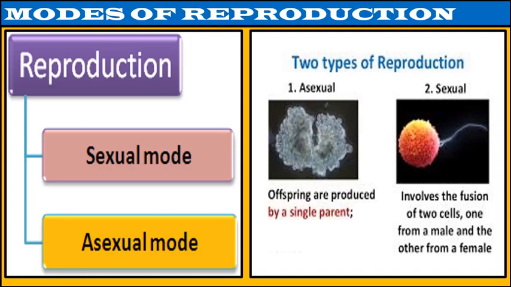When we talk about asexual reproduction, in asexual reproduction, a single organism or a parent produces genetically identical individuals of its own kind. The second parent is not required. Offsprings are produced by a single parent. In case of sexual reproduction, it involves the fusion of two cells, one from a male and the other from a female.